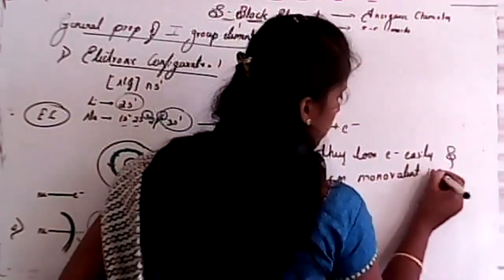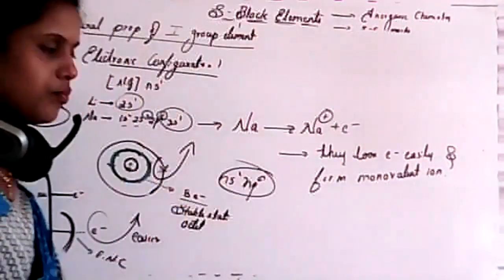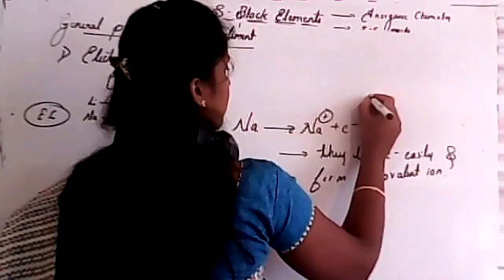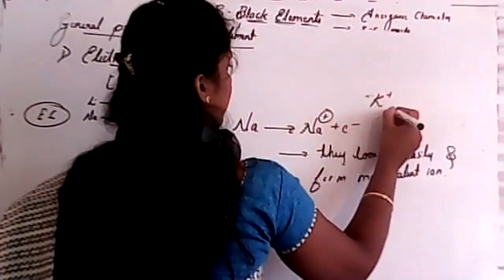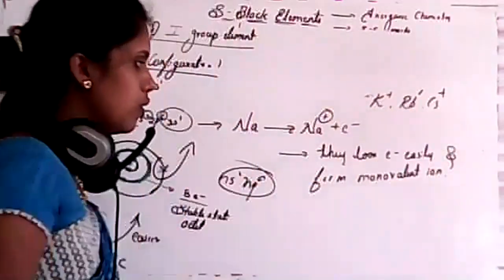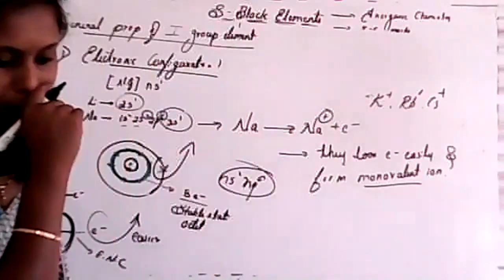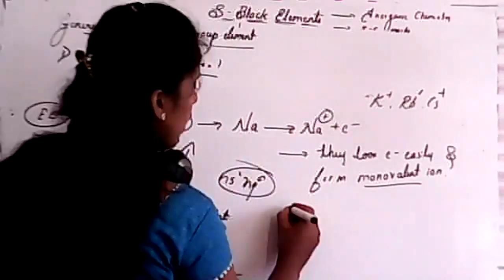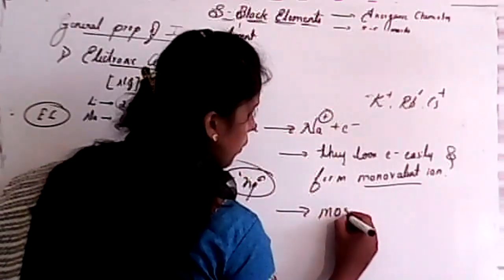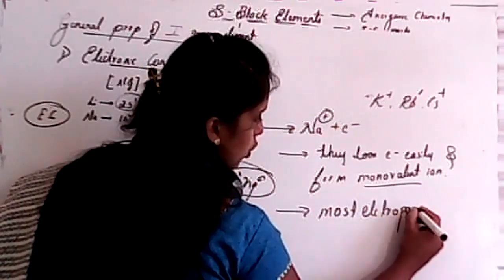What do you mean by a monovalent ion? A +1 ion. If I consider potassium, it is also +1. Rubidium is +1, cesium is +1. Those are monovalent ions. Next, it is most electropositive.